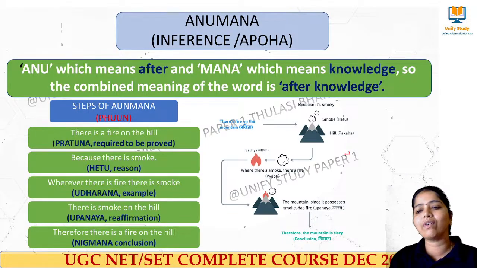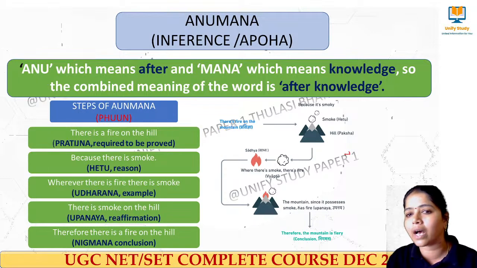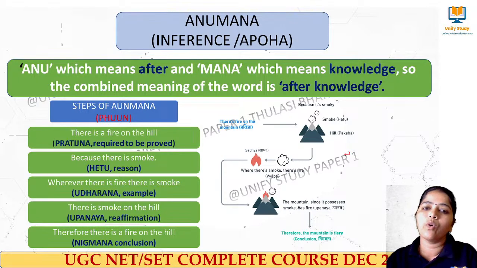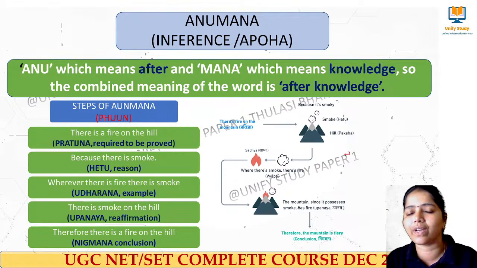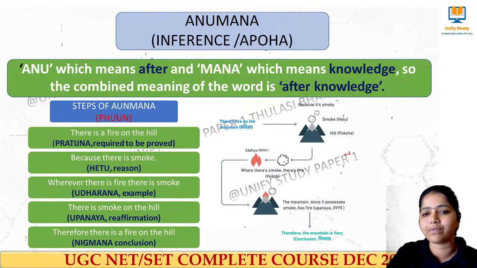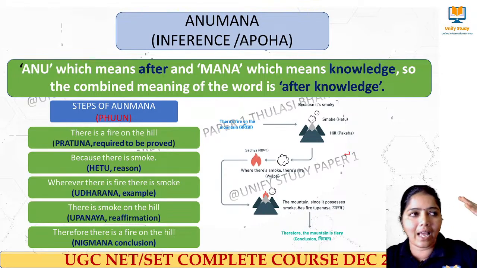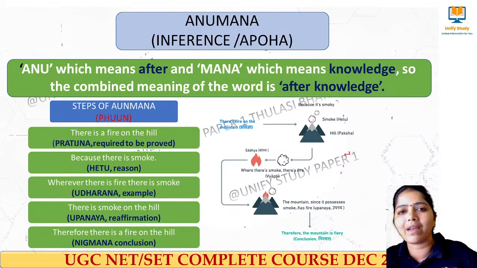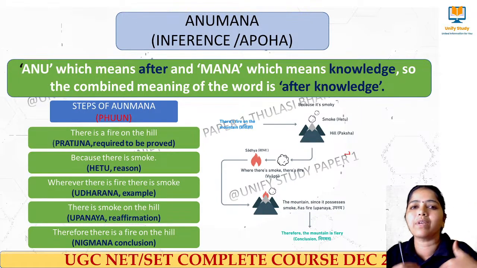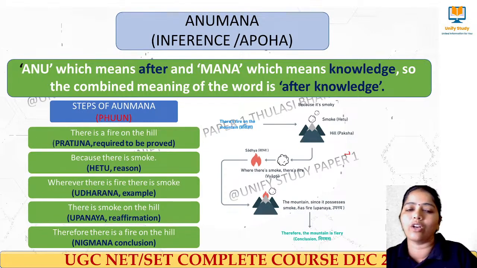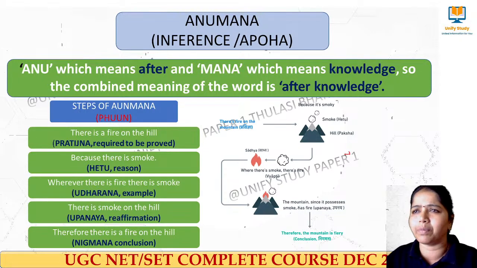Next we move to a very important one, that's called Anumana, Inference or Apoha. This is the second stage of gaining knowledge. So Anumana means what? Anu means after, Mana means knowledge. So here what happens? Before I have something in my mind, by using this I am gaining some knowledge. So after knowledge, Anumana. Simple example. How do we take decisions in day-to-day life?